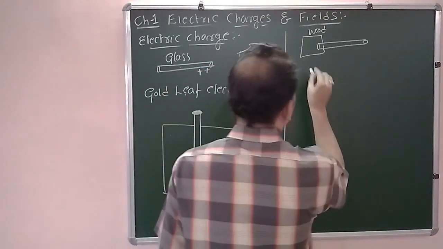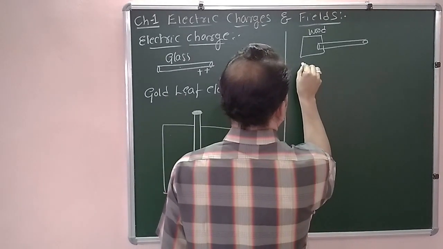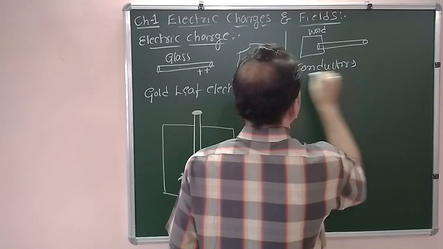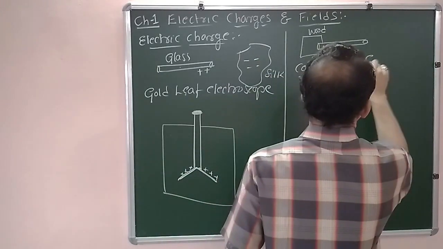Now we have materials. Those are classified as conductors and insulators.